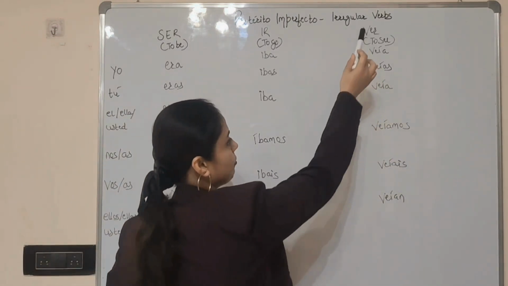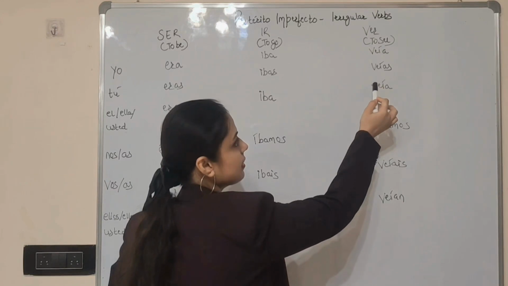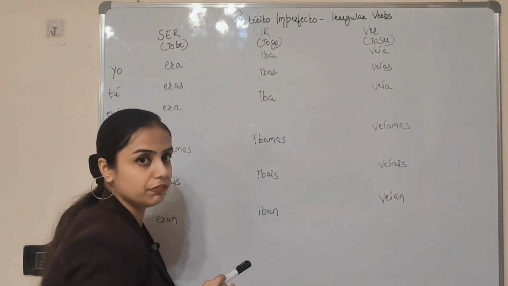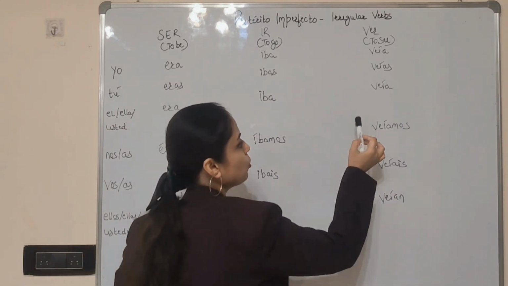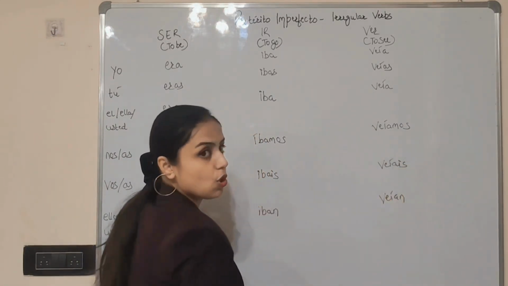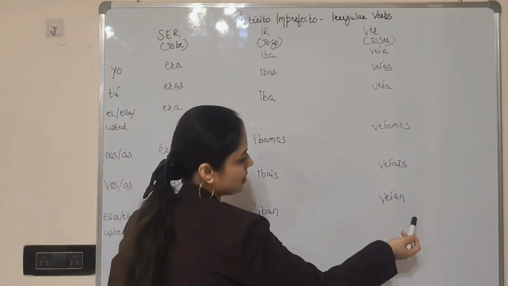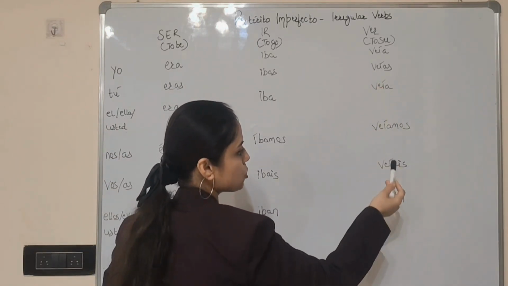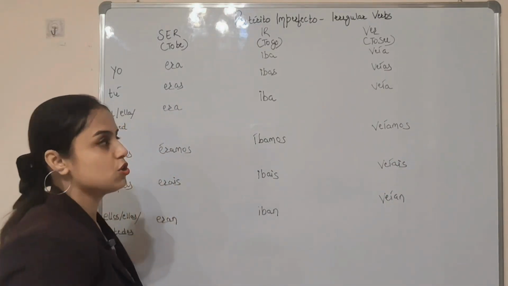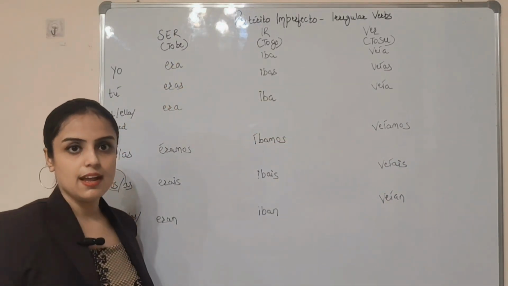The next one is ver. Ver means to see. So yo veía, tú veías, él, ella, usted veía. First person and third person singular are the same here as well. So nosotros, nosotras veíamos, vosotros, vosotras veíais, ellos, ellas, ustedes veían. So veía, veías, veía, veíamos, veíais, veían. So this is the conjugation pattern for ser, ir and ver.